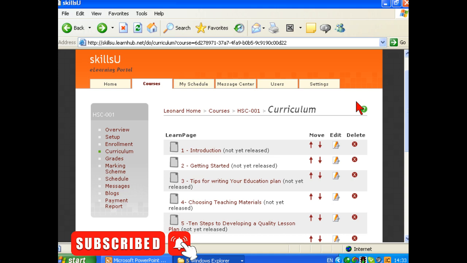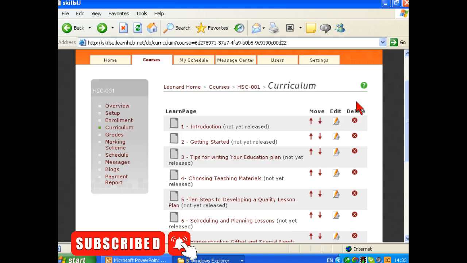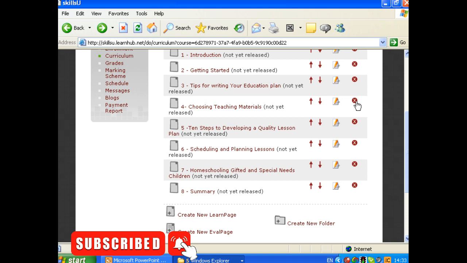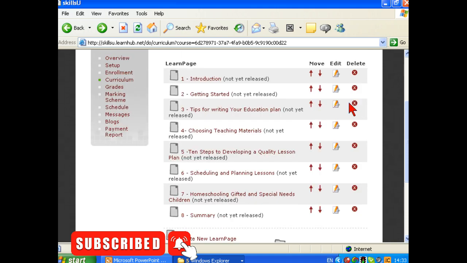Here we are back at the curriculum, and as you can see, we see 1, 2, 3, 4, 5, 6, 7, 8 Learn pages there. Now we could put an evaluation page after each section. Let me give you an example of this.